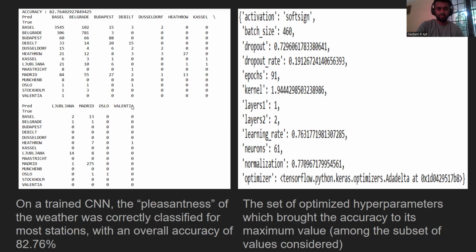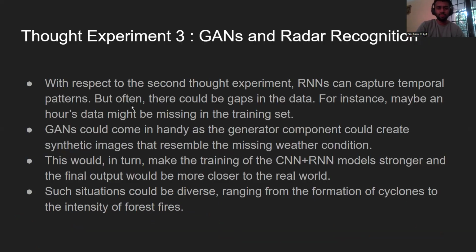Now, coming to the third thought experiment, which is the use of generative adversarial networks. With respect to the second thought experiment that we just discussed, RNNs can capture temporal patterns, but often there could be gaps in the data. For instance, maybe an hour's data might be completely missing in the training set.